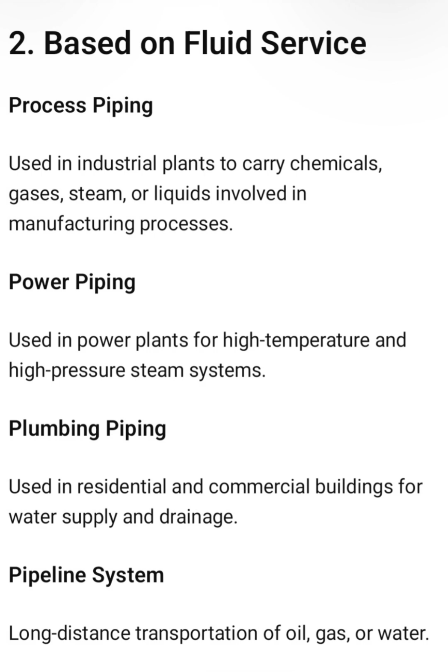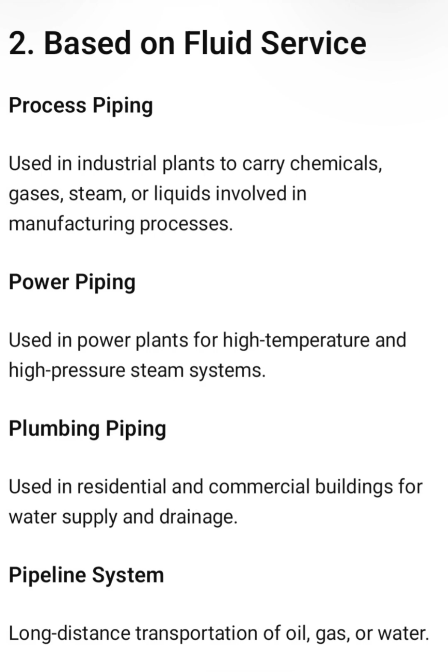And process piping. Process pipes are those which are used in industrial plants to carry chemicals, gases, steam, and liquid. So they are used in manufacturing processes. And the second type of piping on the basis of fluid services is power piping. Power piping is used in power plants for high temperature and high pressure. It means they can sustain high pressure and high temperature.